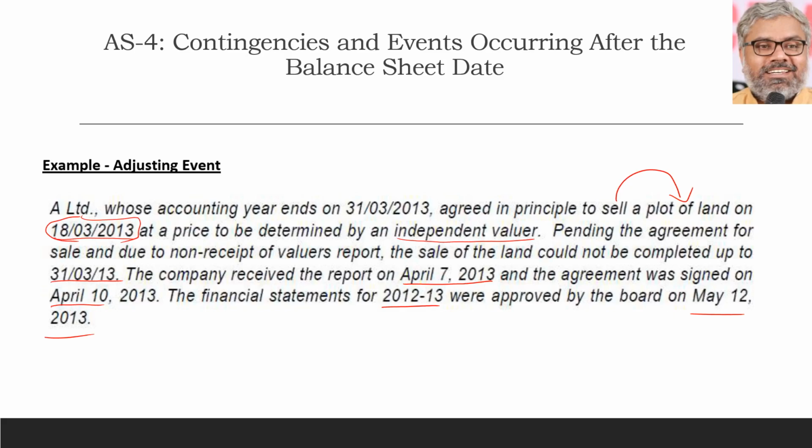Even though it occurred technically, legally after the balance sheet date, still it is an adjusting event since the condition existed already on the balance sheet date, the further evidence of which was only available after the balance sheet date, in this particular scenario in the form of the valuer's report. That's it. That is an example of an adjusting event.